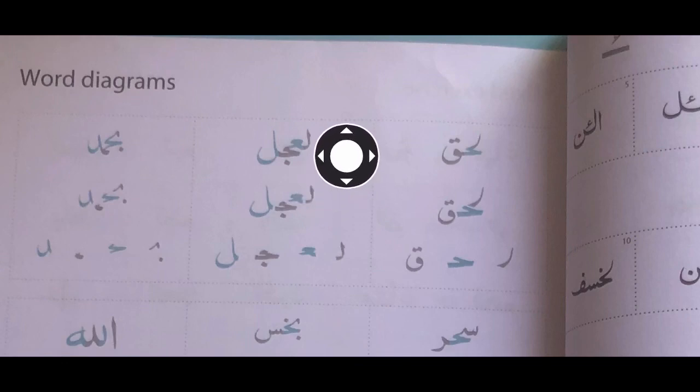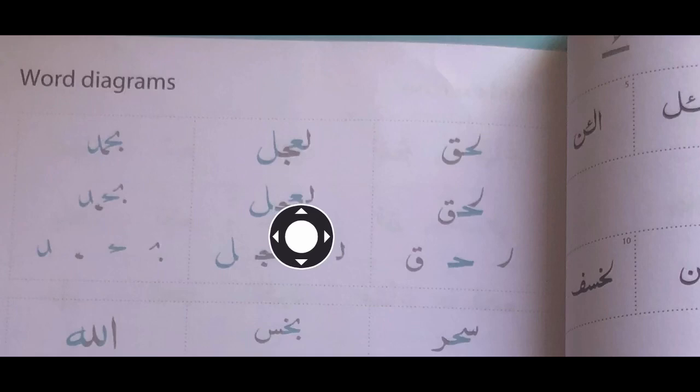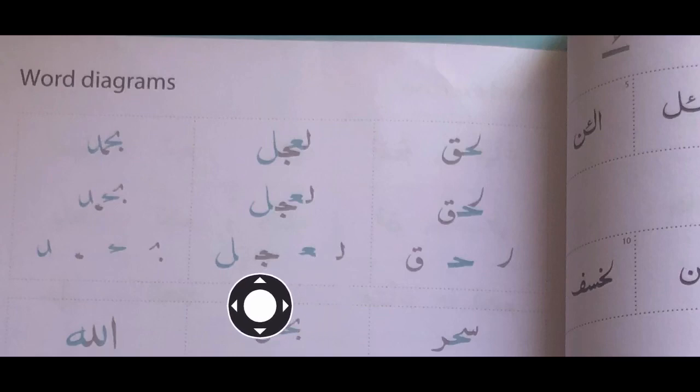The first letter is Lam, and then Ain, Jim, and then Lam again. Let's look at the breakup. Look, Lam, as you can see my cursor, Lam. And then you got the ain here. We did this ain there, and so that's the ain, that's the jim, and this is the lam. Let's look at them individually. Lam, ain, jim, lam. Do you understand, children?